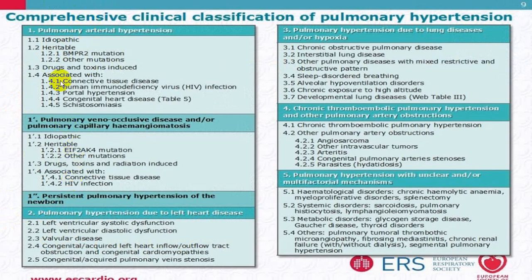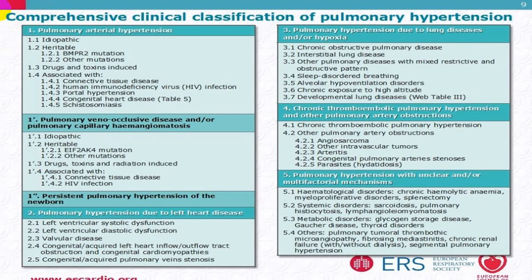Now in this first group we call idiopathic PAH, pulmonary arterial hypertension, hereditary or what we call familial variety, and then when it is associated with these other groups, that is 1.4 and 1.3, that is drugs and toxins, connective tissue, HIV, portal hypertension, congenital heart disease, schistosomiasis, it is still put into what we call group 1, where we call pulmonary arterial hypertension.